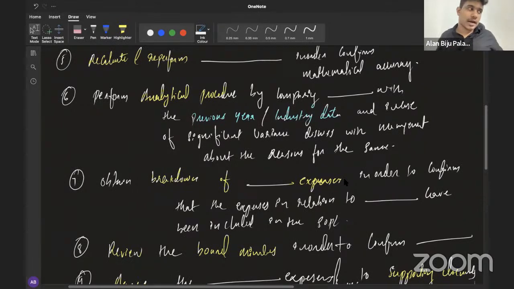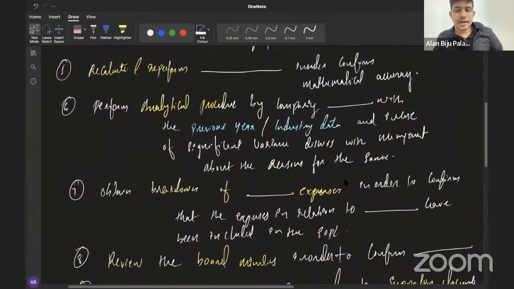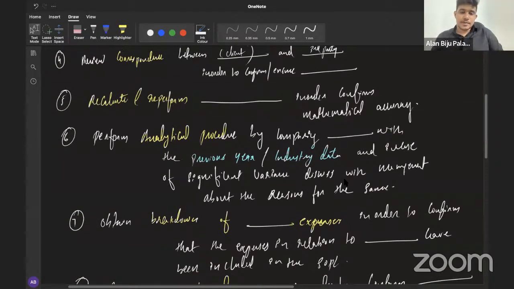Probably it will be added as part of the operating expense or indirect expenses, right? And we know that provision is an expense. So what we can do, we can obtain the breakdown of indirect expenses, or if there is only operating expense, then obtain the breakdown of operating expense in order to confirm that expense in relation to redundancy provision have been included in the statement of P&L. Clear?